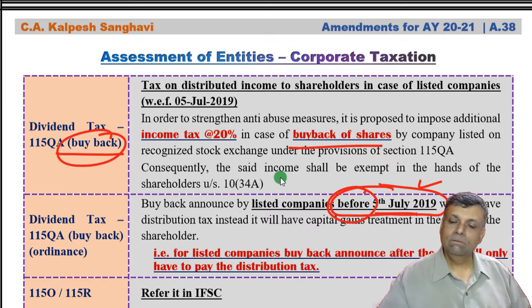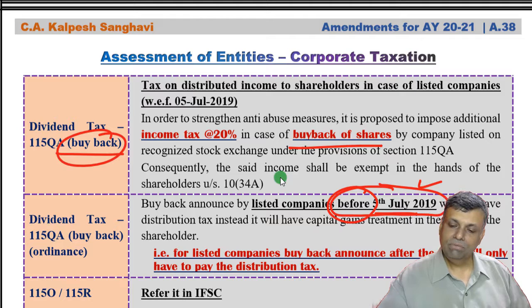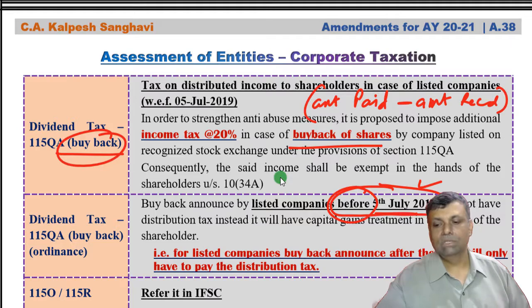Now, what will be the value on which this dividend distribution tax will apply? If you go into the technical aspect of this provision, it is the amount which is paid by the company upon the buyback, minus the amount that was received by the company at the time of the issue of shares.